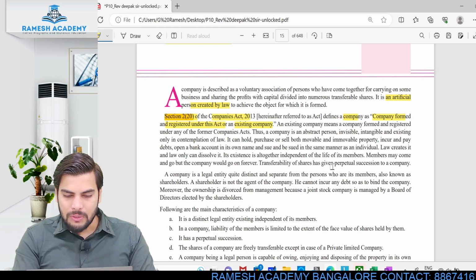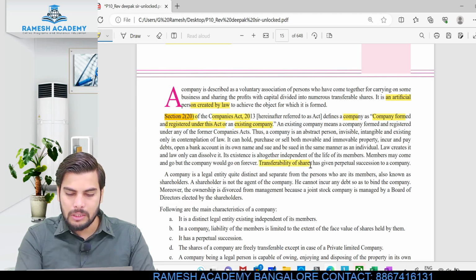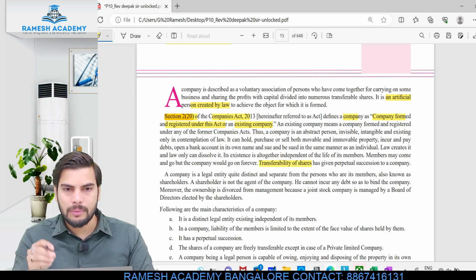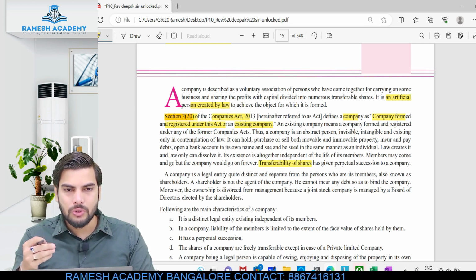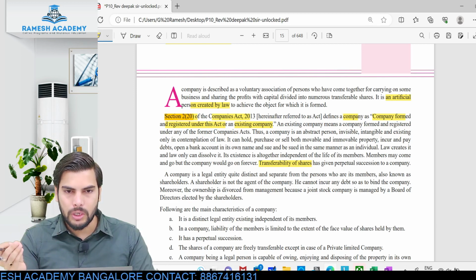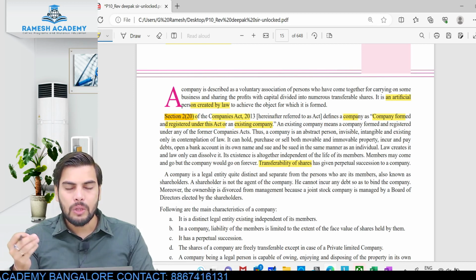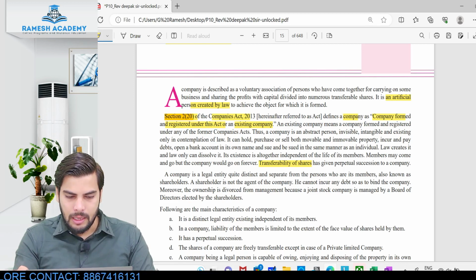Okay, so transferability of the shares has given perpetual succession to the company. What is transferability of the shares? Remember I told you, except in the case of a private limited company, the shareholders can transfer the shares to somebody else. When these people transfer the shares, they are also transferring the ownership. Clear? Even the ownership is getting transferred from one person to another. Hope you guys understood this.